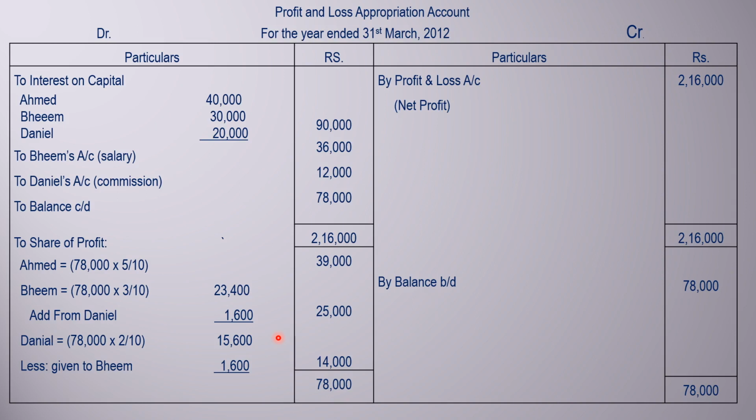In this problem, one partner provides the guarantee, so we directly deduct from that partner who provides the guarantee. Here Daniel provides the guarantee, therefore we deducted from Daniel and added that to the guaranteed partner. This way we can solve this type of problem, minimum profit guarantee of a partner by another partner or by a firm to other partners.